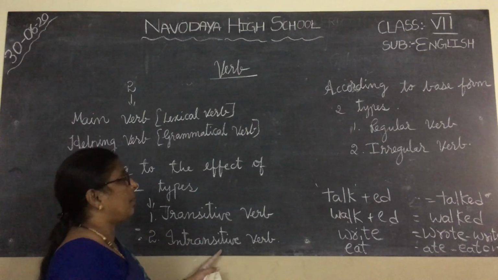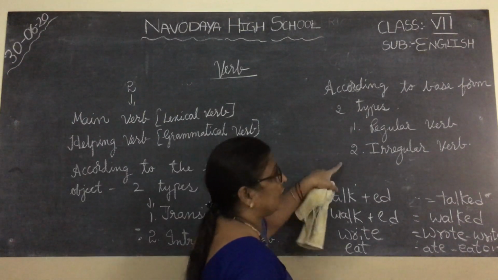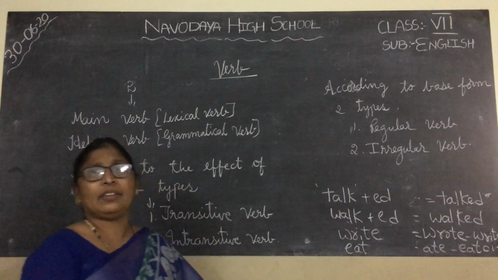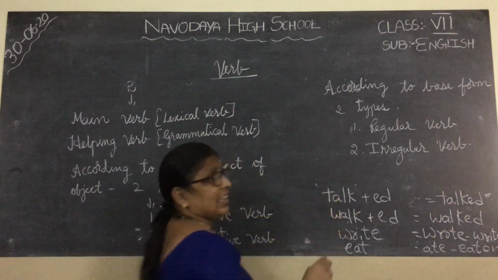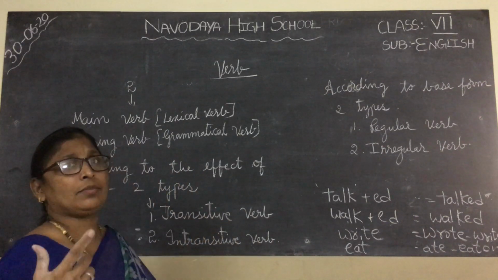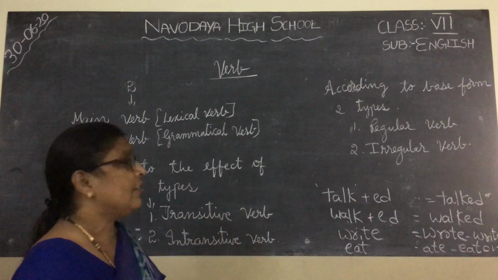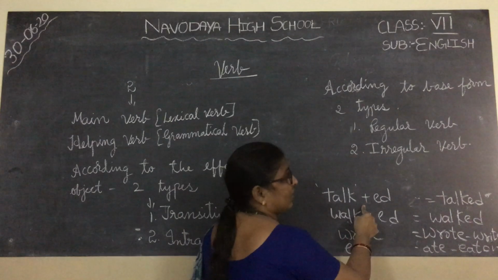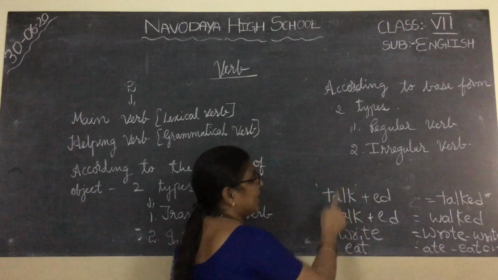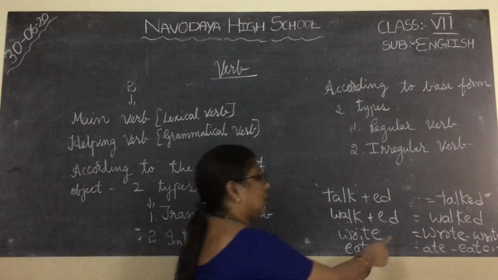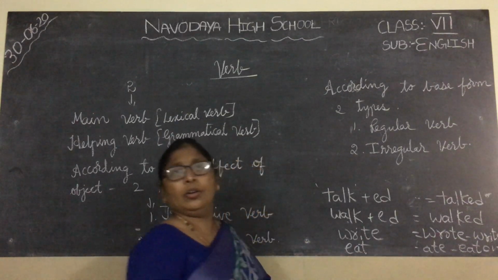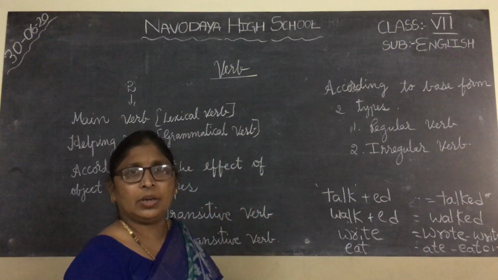According to the base form, there are regular verb and irregular verb. What is regular verb? To change into other forms like past tense and past participle, we add d and ed. They are called regular verbs. If they change completely, they are called irregular verbs, like write, wrote, written, eat, ate, eaten. Okay, children? This is about verb today.